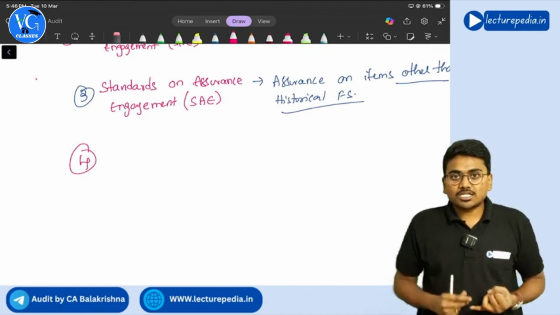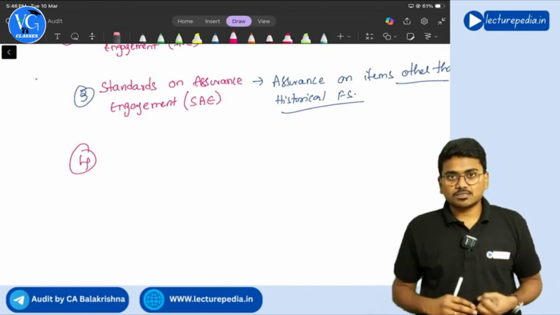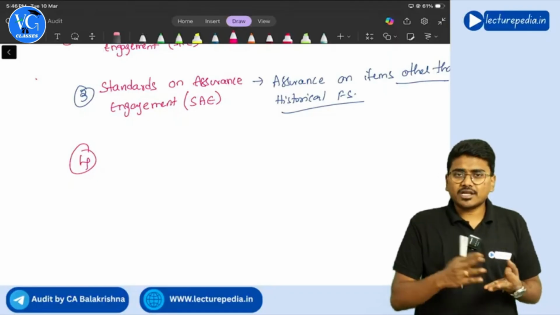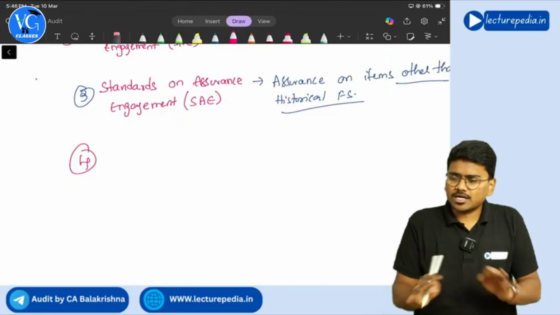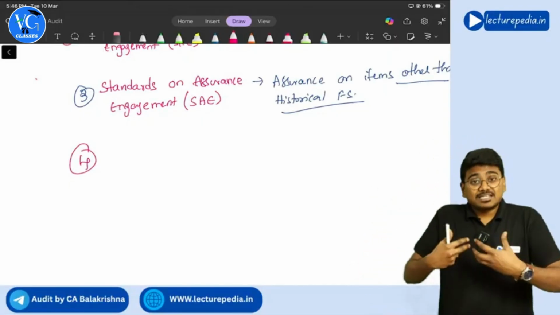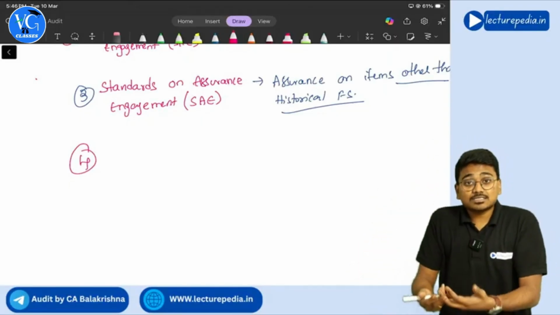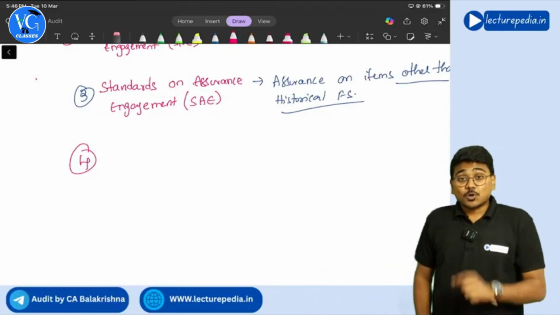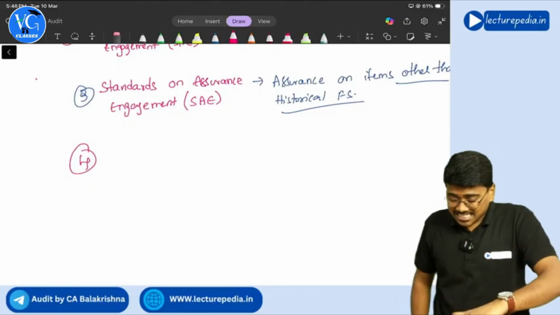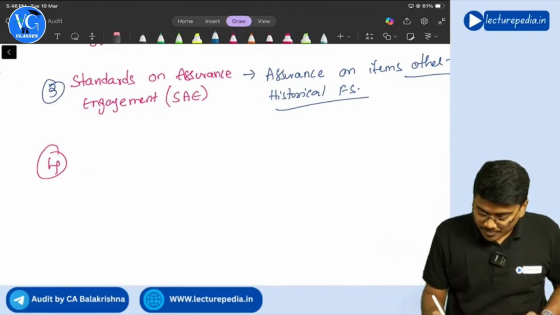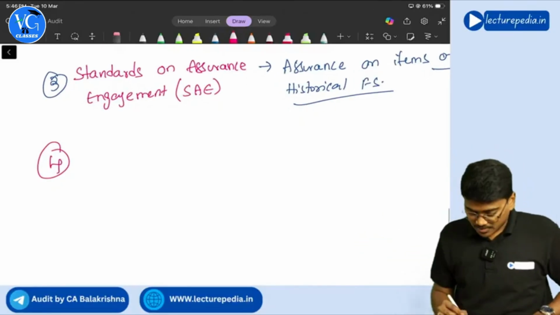No, you will not give any assurance. Filing of GST returns, any assurance required? No. Preparation of financial statement, nothing but compilation engagement. Any assurance required? No. So the CA firm can accept the engagements in which no assurance is required.